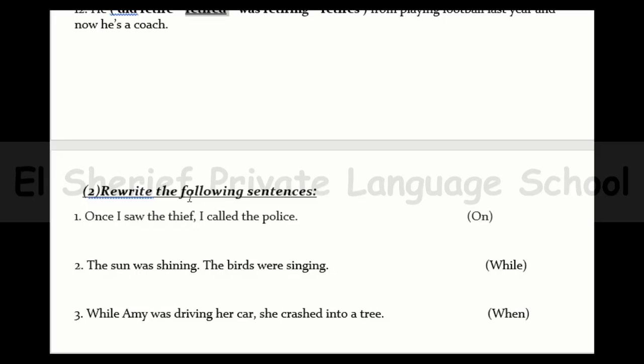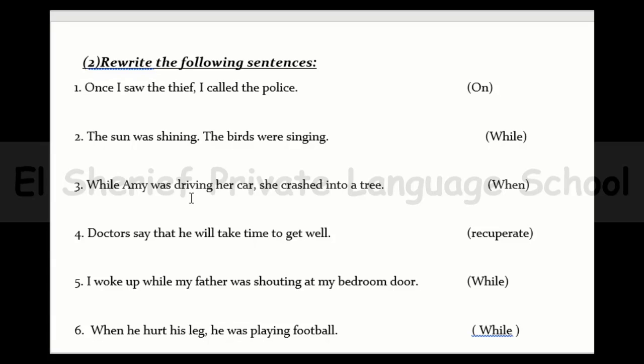Exercise number 2. Rewrite the following sentences. Number 1. Once I saw the thief, I called the police. I want to use on. Yes, I know that it's new, but you must know that on equals while. So the same we do with while, we will do it on.